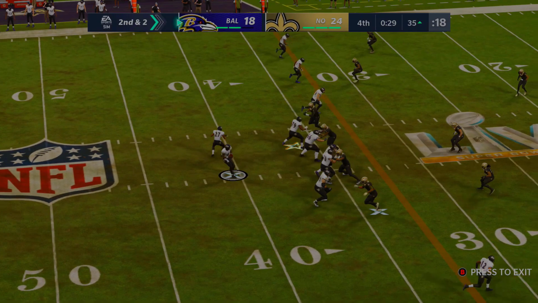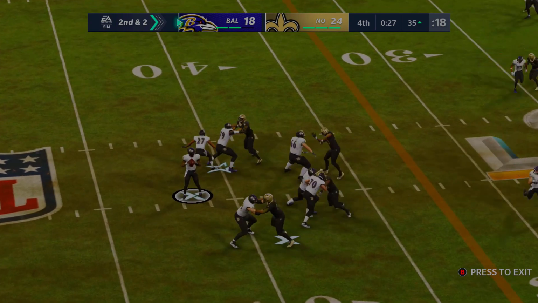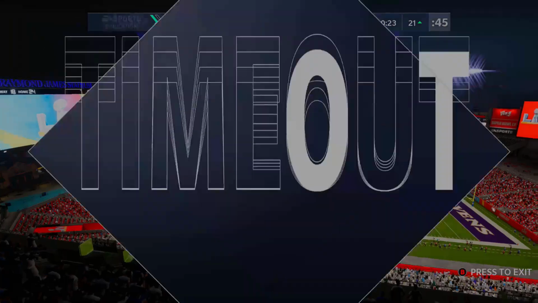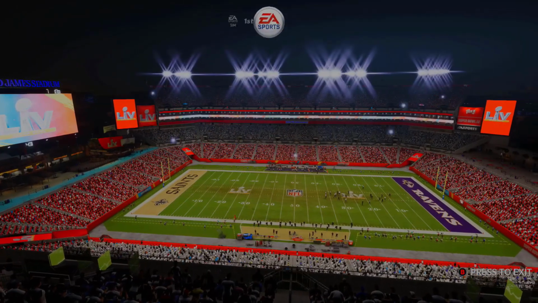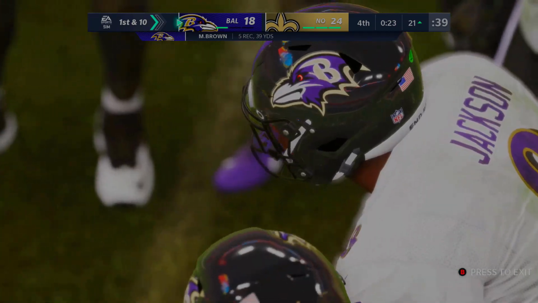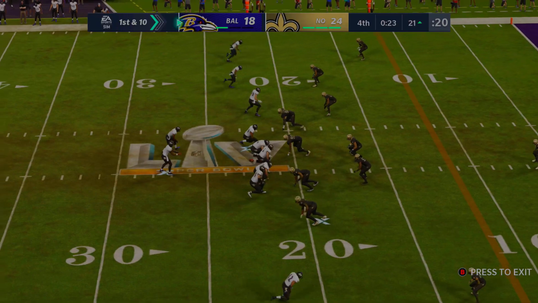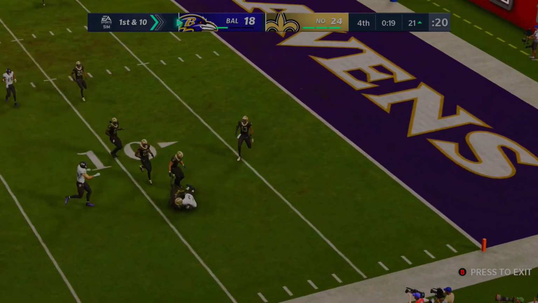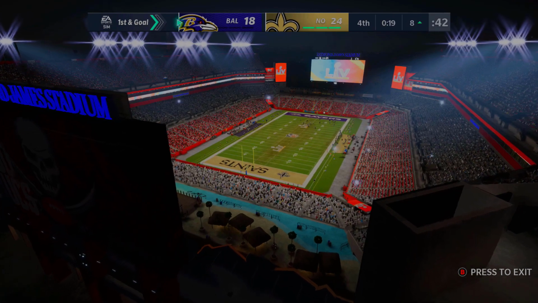They only have half a minute to hit it, though, and Lamar Jackson looking for the end zone here, or going to hit the midfield, and this one will put them right at the 21-yard line. They call another timeout, so they're inching their way to the end zone. They can feel it. Saints have 3 timeouts if they need to stop the clock. For them, 1st down and 10, 18-24, 20 seconds. This one's going to go near the end zone, but it'll settle at the 8-yard line. So the final timeout is called for Lamar Jackson, the Ravens.